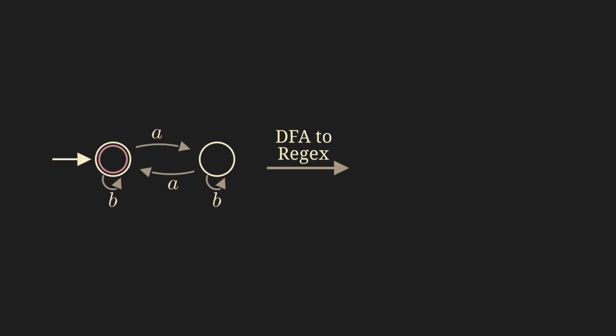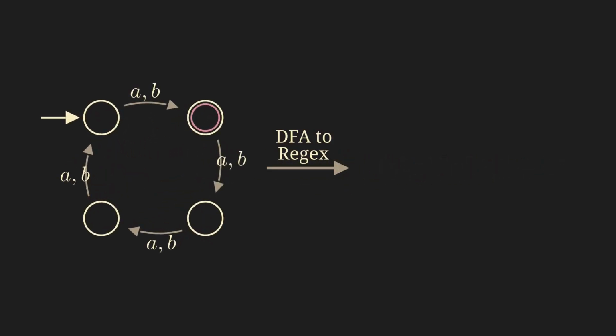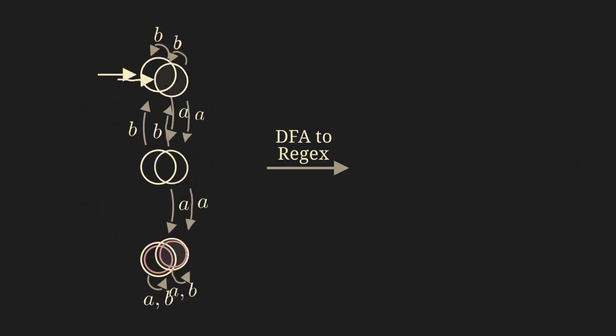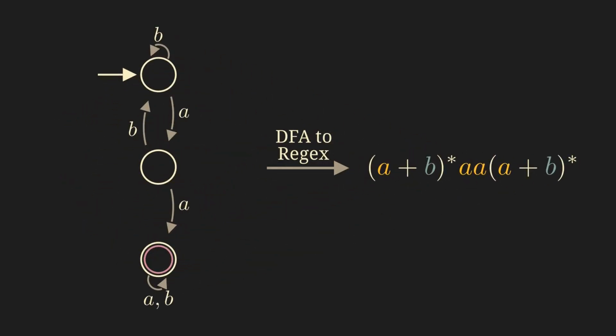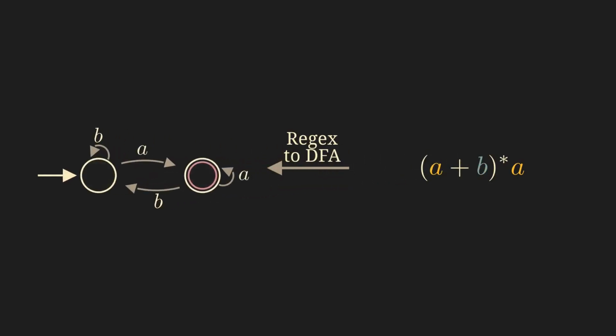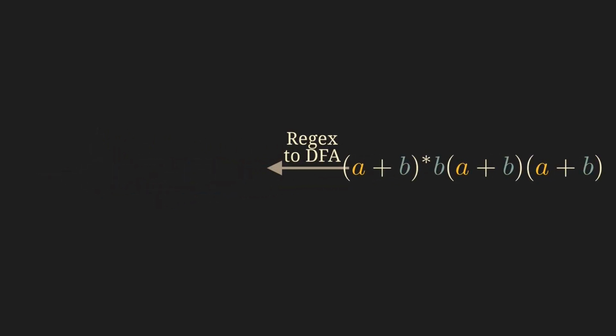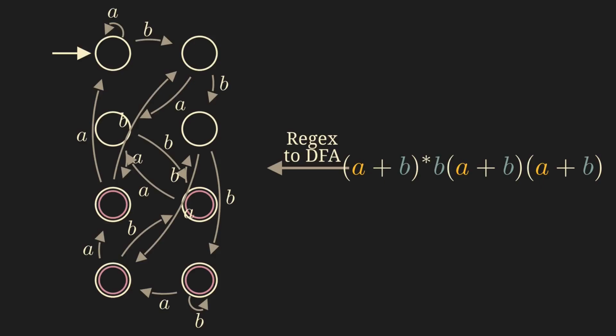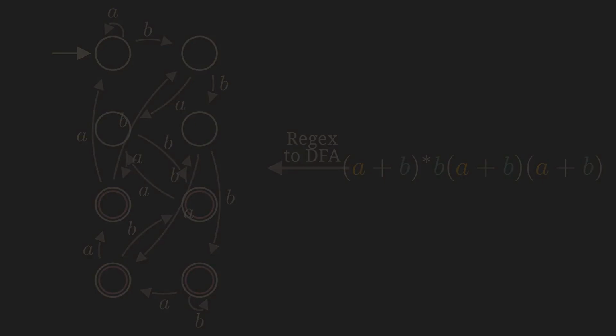Okay, that was the technical deep dive of the video. Now let's zoom out again and put things into context. We've seen that for every language that is recognized by a DFA, there is a regex that describes exactly the same language. This is the first piece of a big puzzle. The next piece would be a proof in the opposite direction. For every regex, there is a DFA that describes exactly the same language. This statement is true as well, but we've not proven it here.